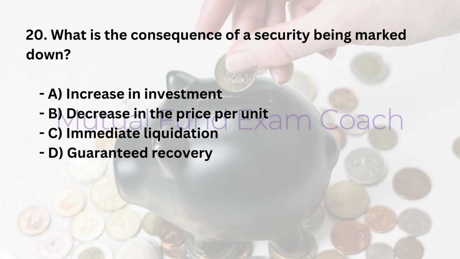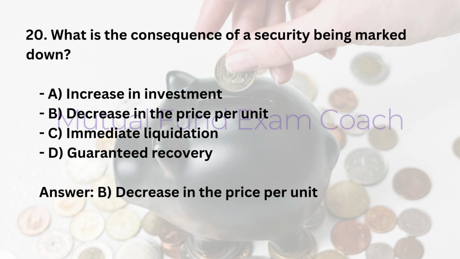20. What is the consequence of a security being marked down? A. Increase in investment. B. Decrease in the price per unit. C. Immediate liquidation. D. Guaranteed recovery. Answer: B. Decrease in the price per unit.